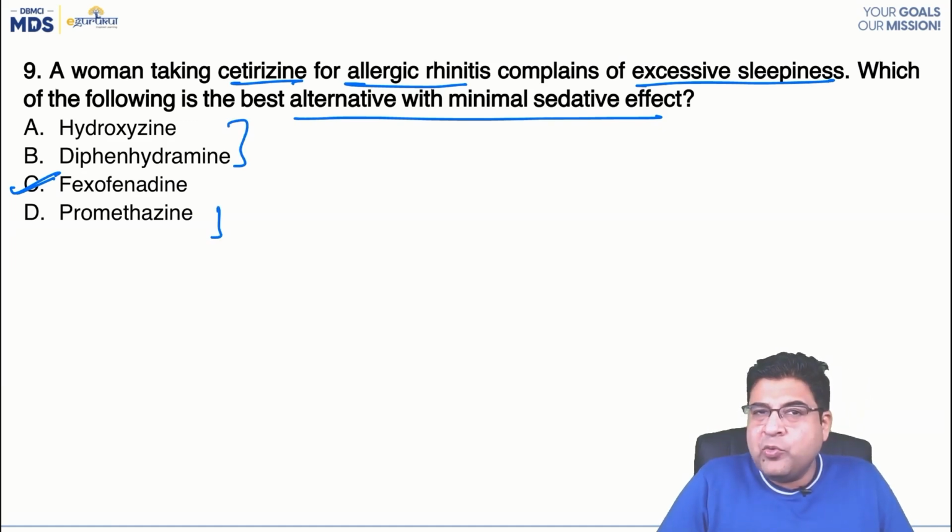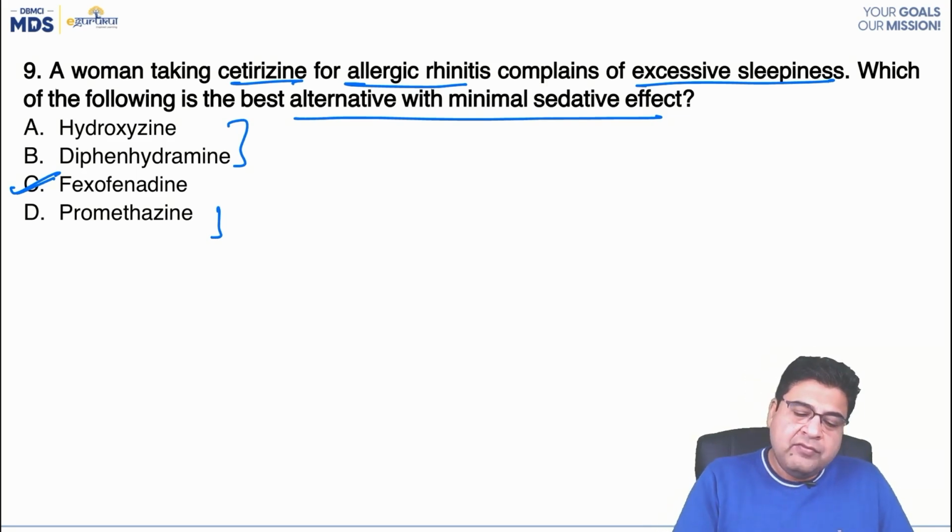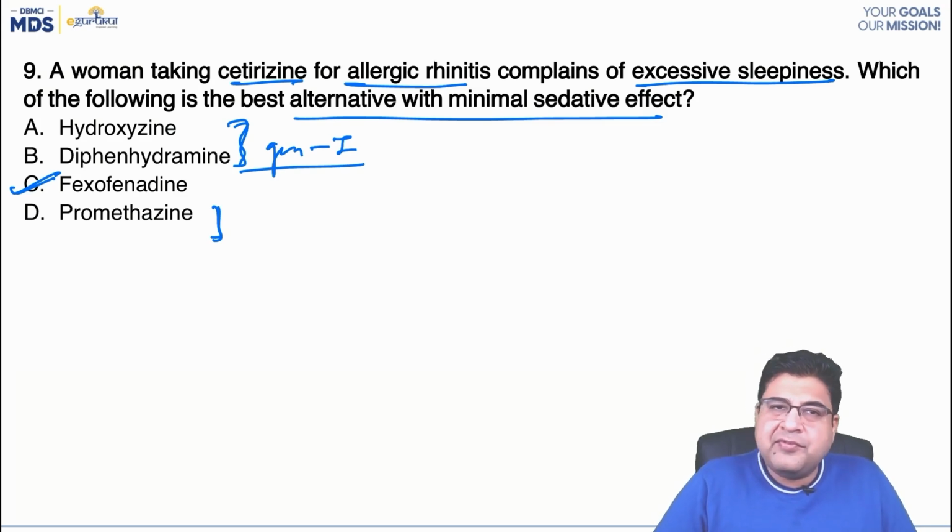Generation 1 medicines have more risk of sedation. So we cannot give these medicines to patients who are involved in critical work, like drivers or electricians. Generation 1 medicines will cause a lot of sedation. So here the best medicine that we can give is fexofenadine, which has a minimum risk of sedation.